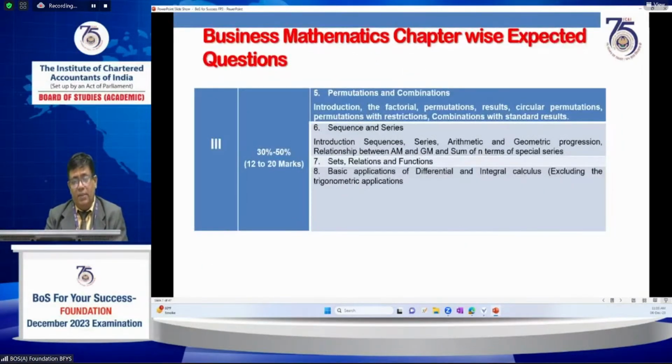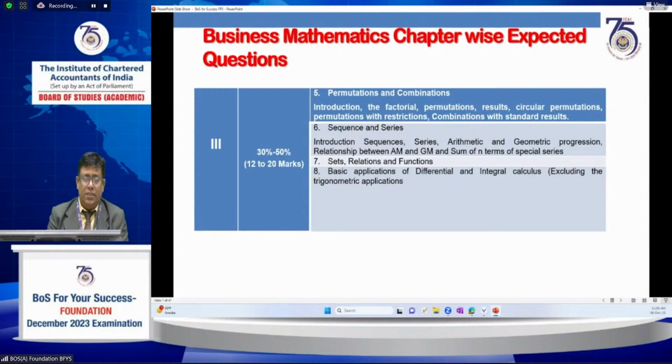Next is permutations, combinations, sequences and series, sets, relations and functions, and basic applications of differential and integral calculus. Trigonometric applications have been excluded from the syllabus for many years.